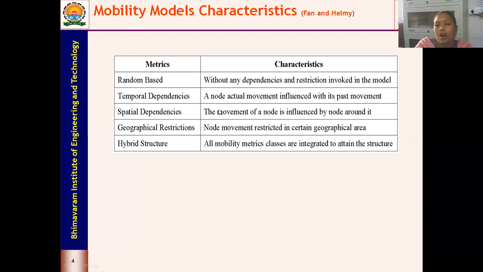And hybrid structure: all mobility metric classes are integrated to attain the structure. That means you have a planned structure, and within the planned structure, sometimes it may behave like a random based model, or like a temporal dependence model, or whatever model. You can go for a combination of different models to give a hybrid structure. To have more details about all these models, you can refer to the paper published by Fan and Helmy. This paper gives still more details about these 5 metrics.